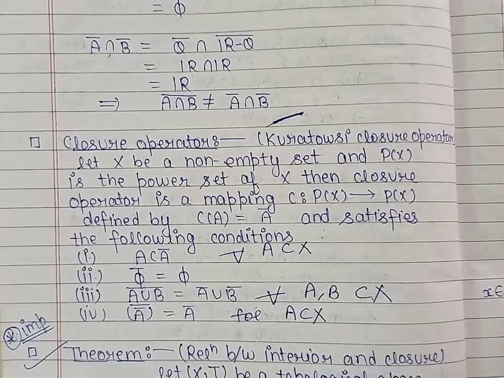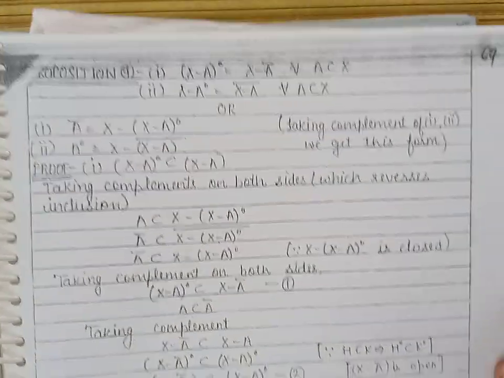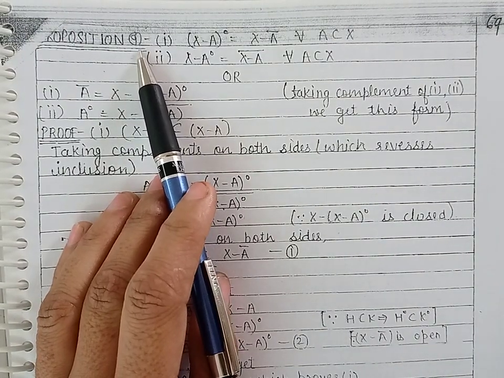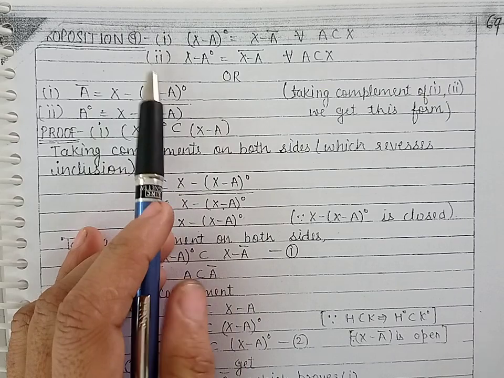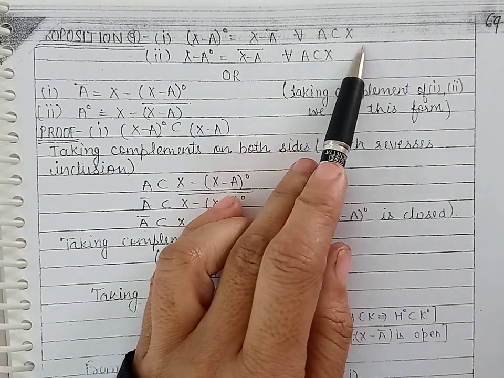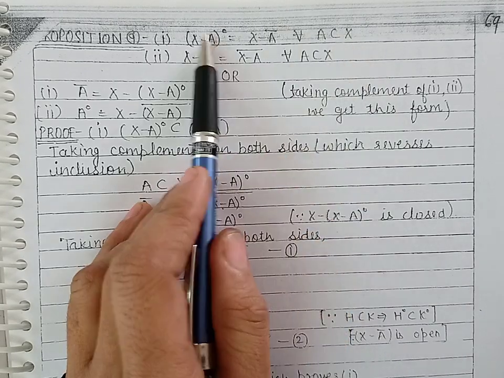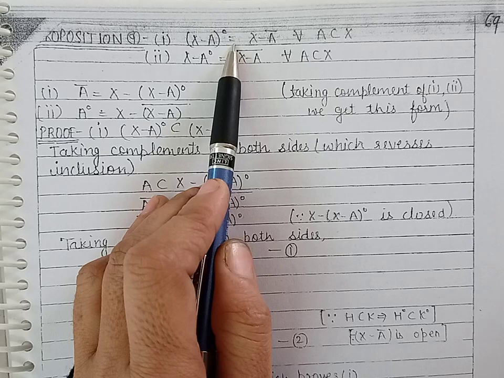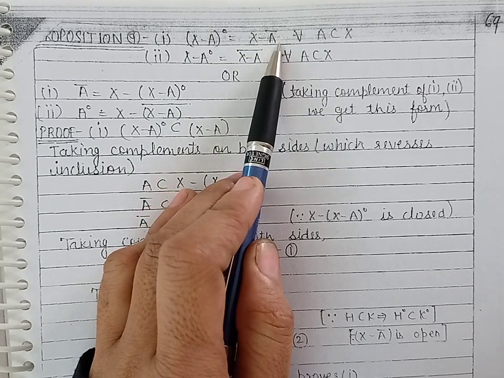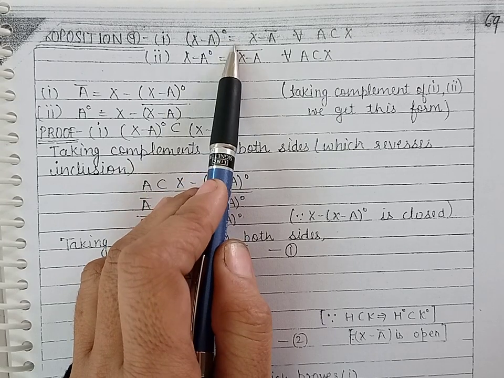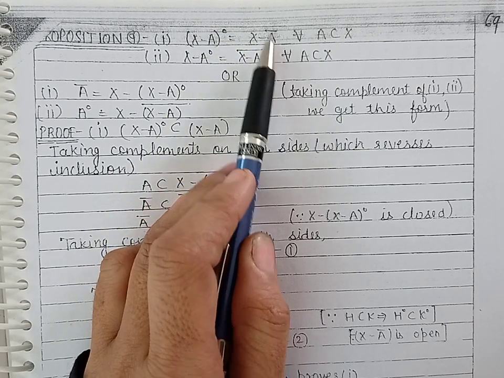Now, one last property of interior and closure, which gives the relation between interior operator and closure operator. So in a topological space (X, tau), for any subset A of X, we are to prove that the interior of the complement of A is equal to the complement of closure. It means (X minus A) whole interior is equal to X minus A closure.